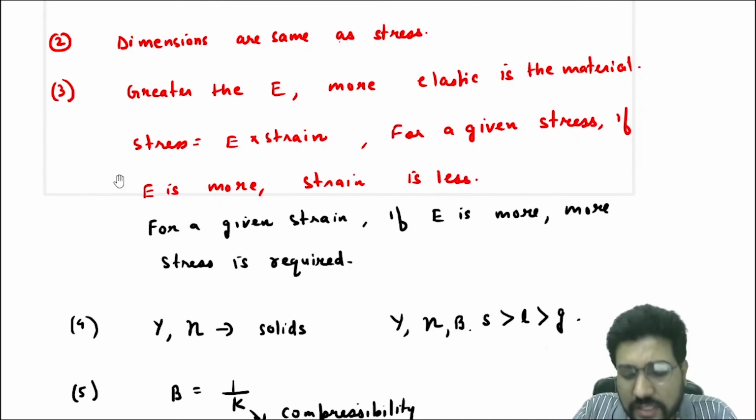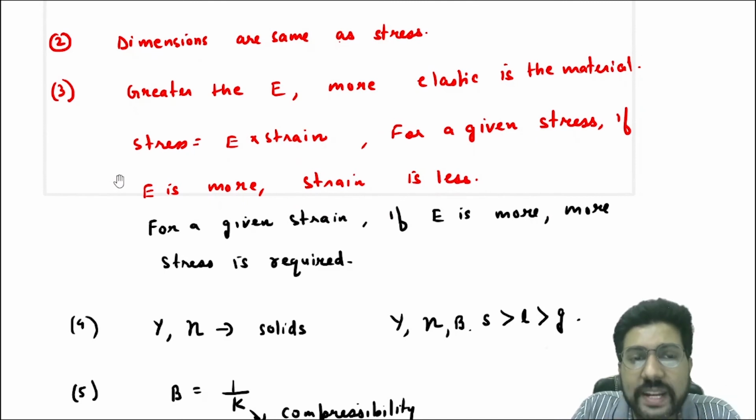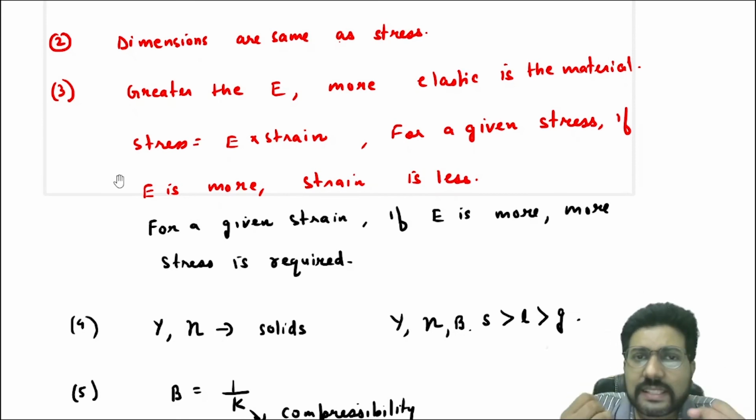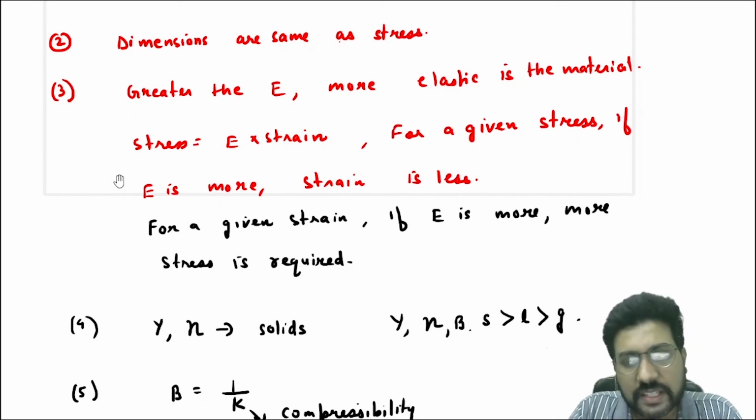Then mostly the Young's modulus and the modulus of rigidity are defined only for solids. Why? Because liquids or gases or fluids cannot handle shearing stress, because whenever there is a shearing force along the surface of a liquid or gas, it begins to flow. We don't want it to flow, because it is fixed from the bottom. So that is possible mostly only for a solid. For viscous liquids it is possible, which we will discuss in a new chapter, that is viscosity.